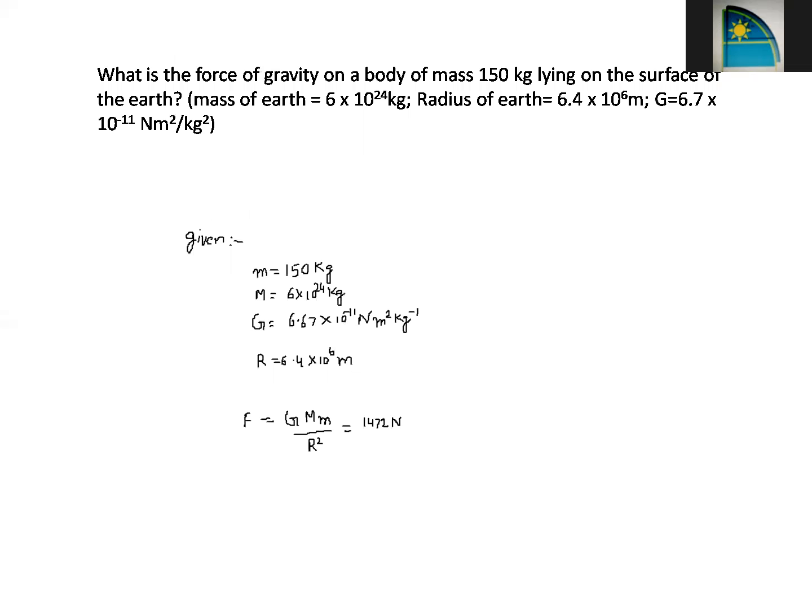And then, this one is a very easy question. This is based upon the law of gravitation. That is, we are given two bodies. Their mass is given. One body is 150 kg. Another body is Earth. As I told you, force is always between two bodies at a time. Okay. So you fill the values in the formula. F is equal to capital G, the gravitation constant, capital M is the mass of Earth, small m is the mass of the body, and r is the distance between the body and Earth.